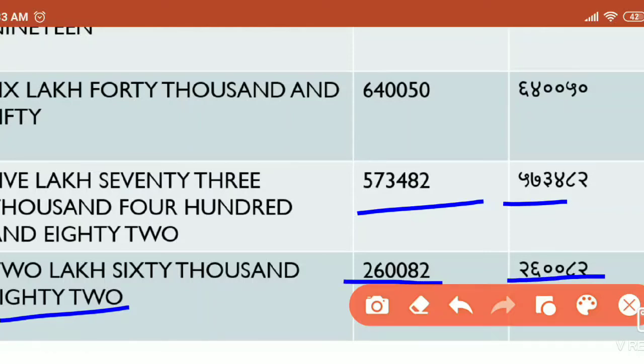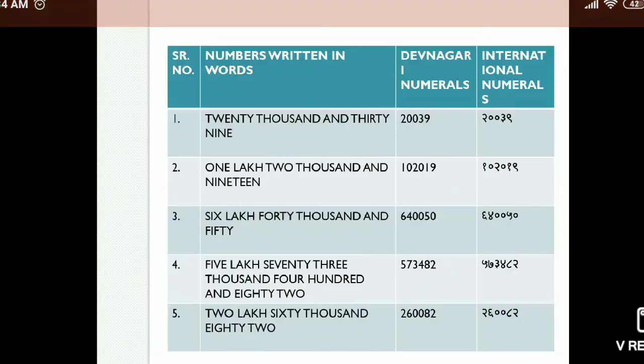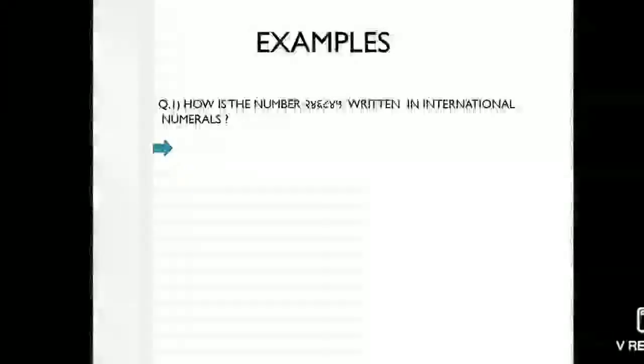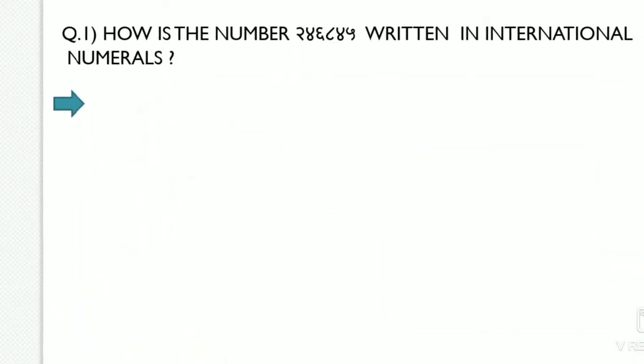So questions may ask in words and you have to write in the international numerals also, otherwise they will give the numbers in Devanagari and you have to convert and write them in words. Such types of questions are coming in the exam. Okay. Now we will see some examples to understand in a better way.